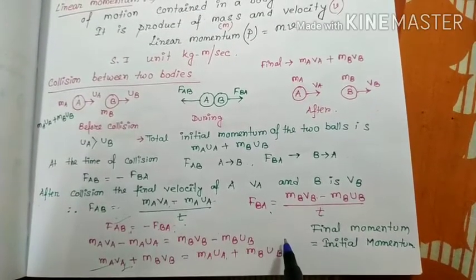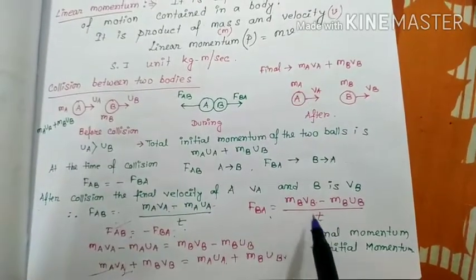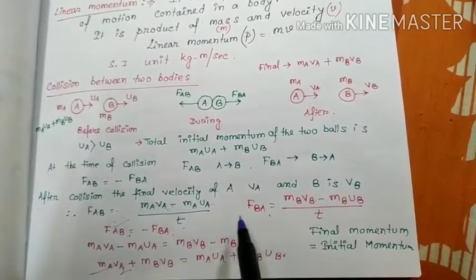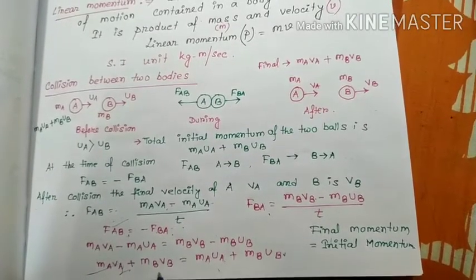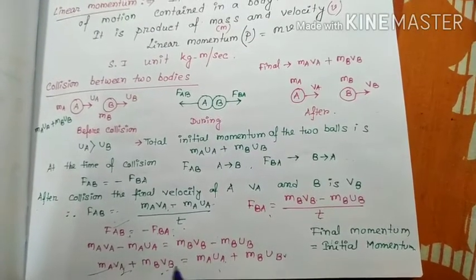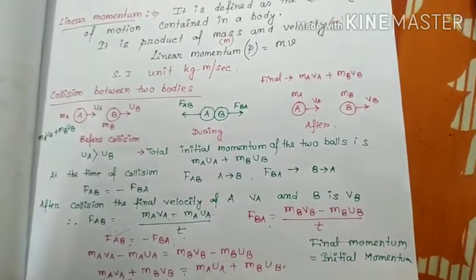So what is mAuA plus mBuB? It is the initial momentum, and mAvA plus mBvB is the final momentum. Clear? So final momentum equals initial momentum.